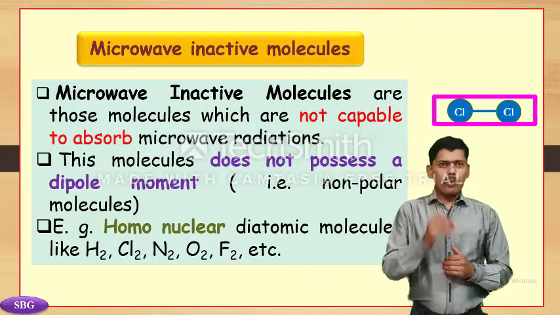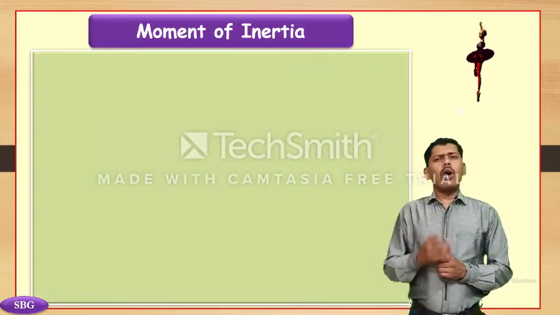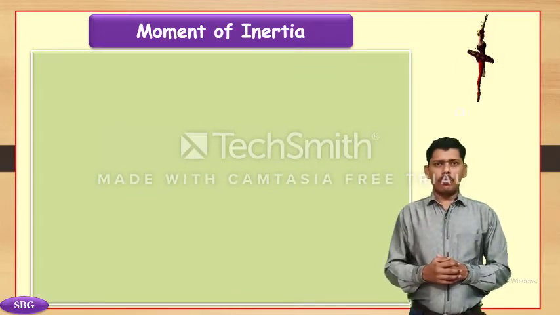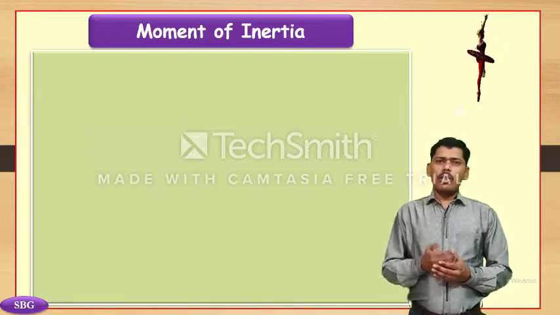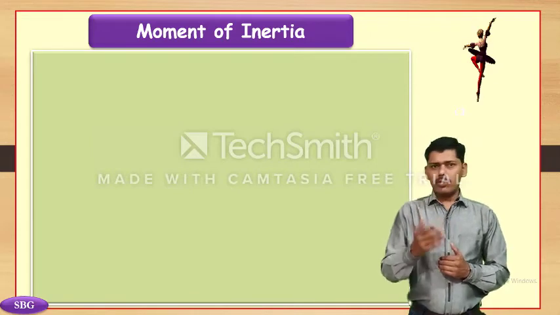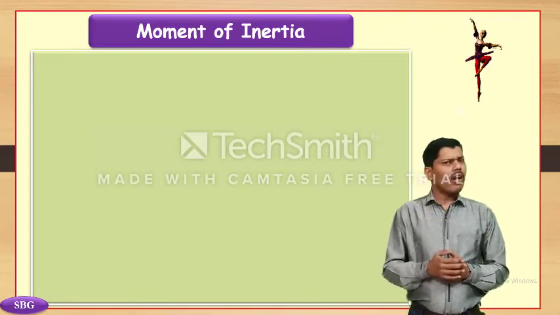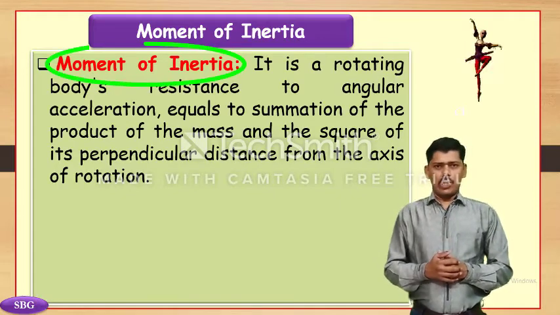molecule in liquid medium. Now we turn towards our most important topic, the expression of moment of inertia of the diatomic rigid rotator. Before we start this expression, we have to know what the moment of inertia is, its symbol and its equation. What is the moment of inertia?